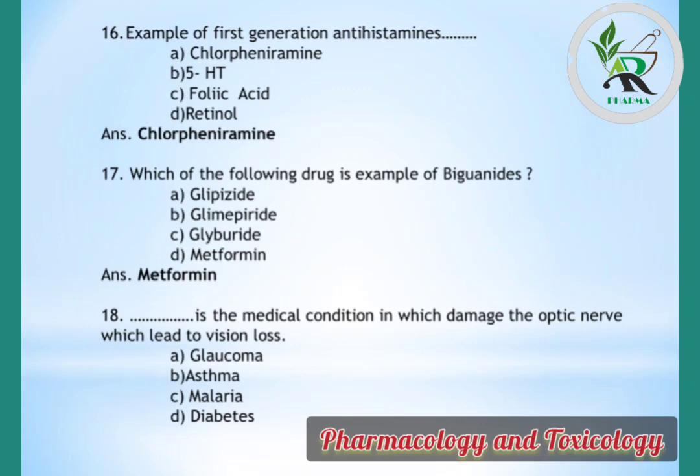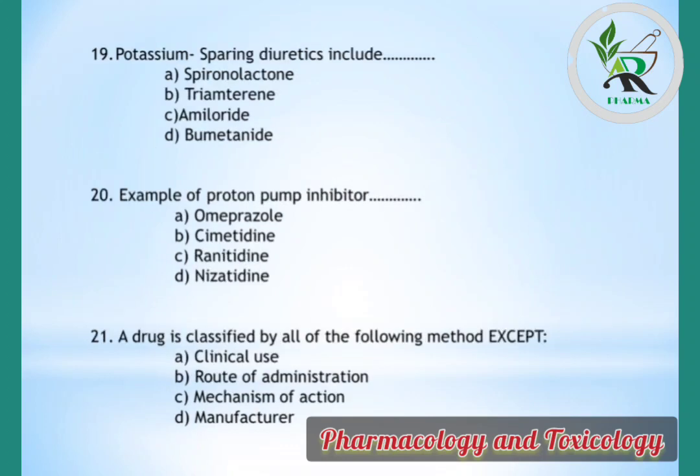Question number 18. Which is the medical condition in which damage to the optic nerve leads to vision loss? Options are glaucoma, asthma, malaria, diabetes. But the correct answer is glaucoma, in which the optic nerve is damaged which leads to the vision loss or blindness. Other condition, asthma, is a respiratory disorder. Malaria is an infectious disease. Diabetes is an endocrine disorder.